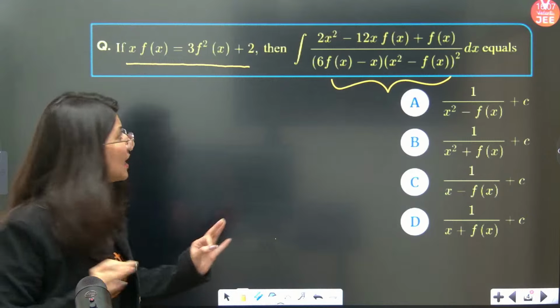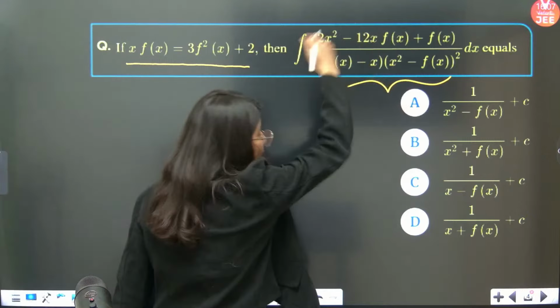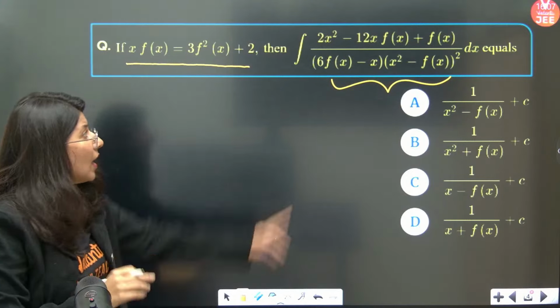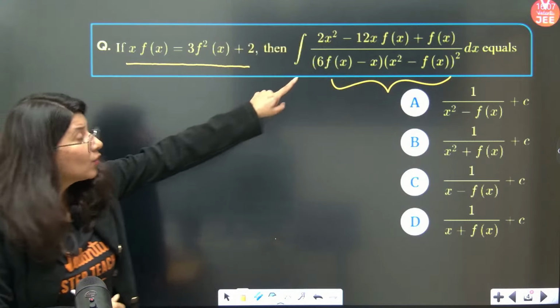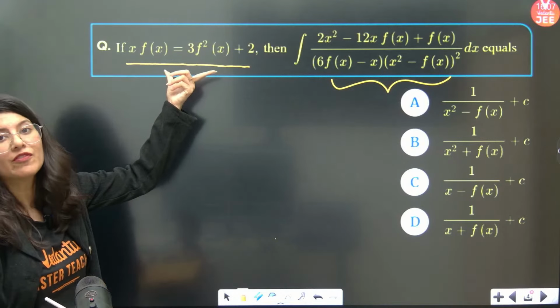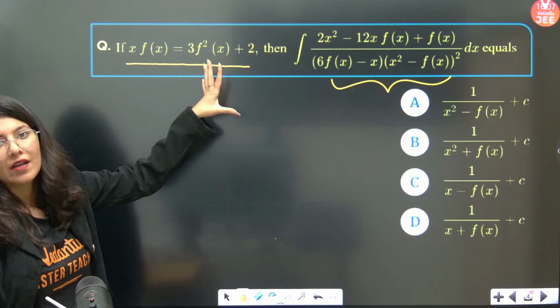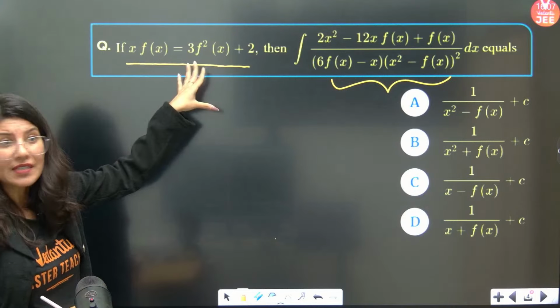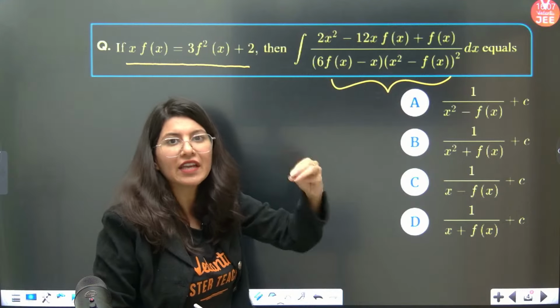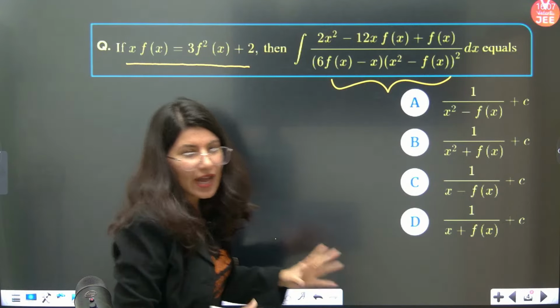This is something scary, something which I need to decode, but to decode it, I need to take help from this equation. If I take help from this equation, then this whole integral expression will become very, very easy.